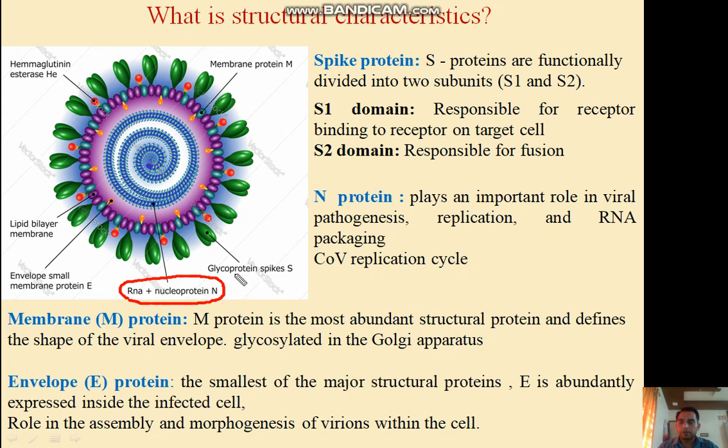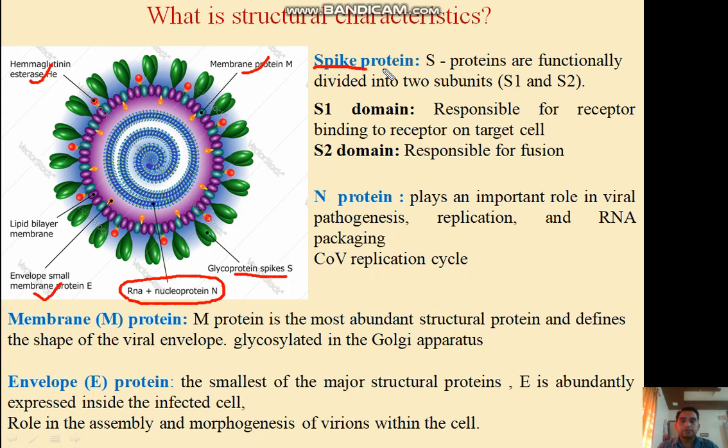For example, the most important proteins present on the structure of this coronavirus are the glycoprotein, considered as the spike S, the membrane protein M, hemagglutinin esterase, and the envelope small membrane protein E. So there are different types of proteins present on the structure of coronavirus which surround this RNA as genetic material. Now let us see the importance of each and every protein.